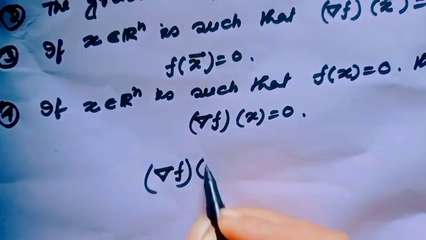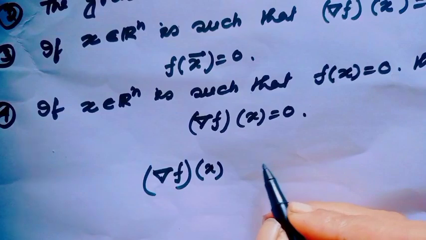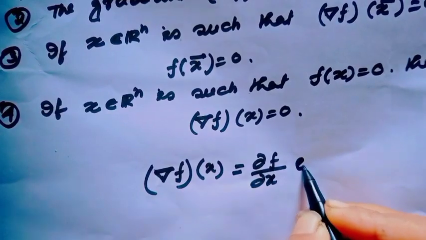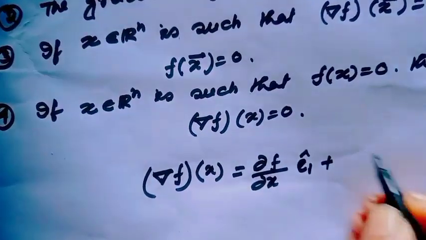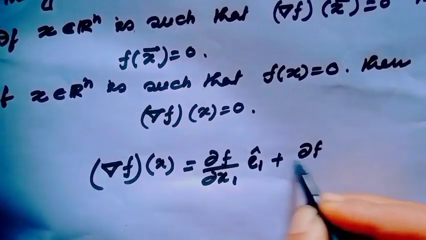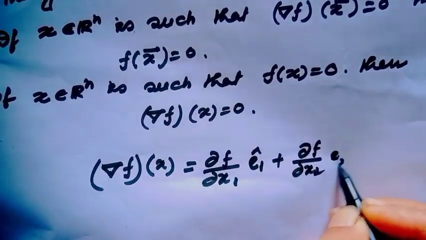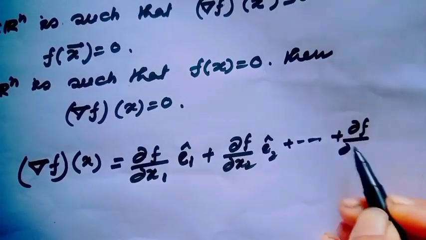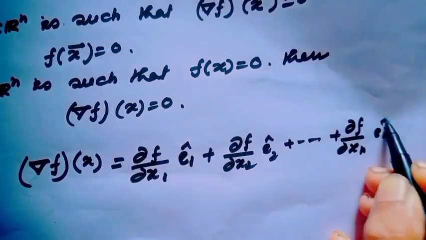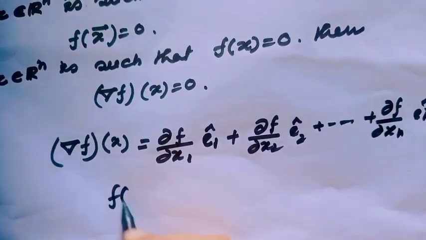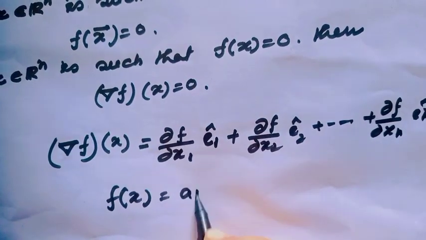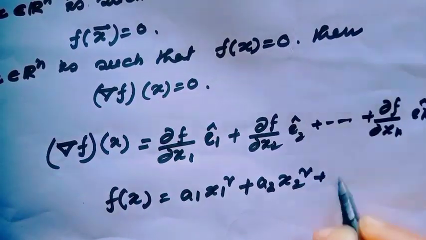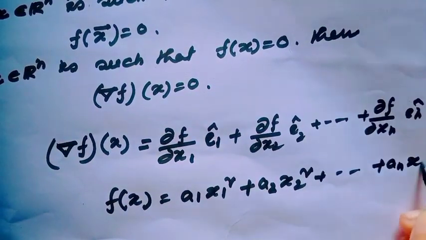Gradient of f(x) would be del f del x1 e1 plus del f del x2 e2 up to del f del xn en, where f(x) equals a1 x1 square plus a2 x2 square plus up to an xn square.